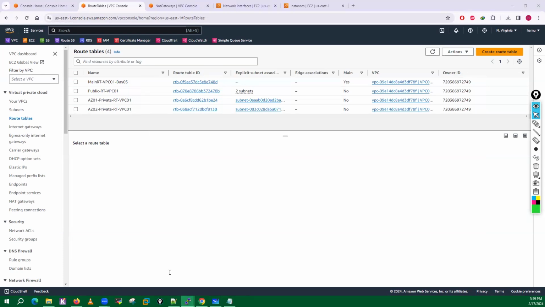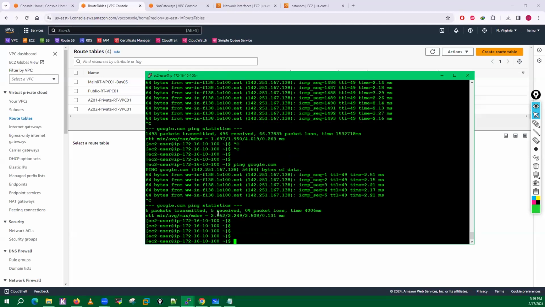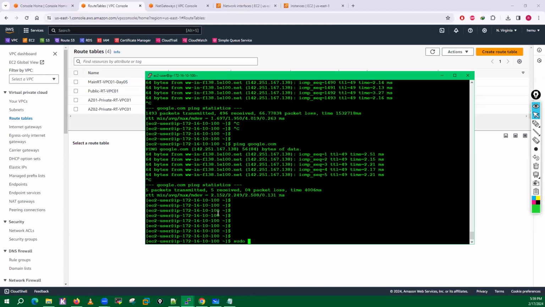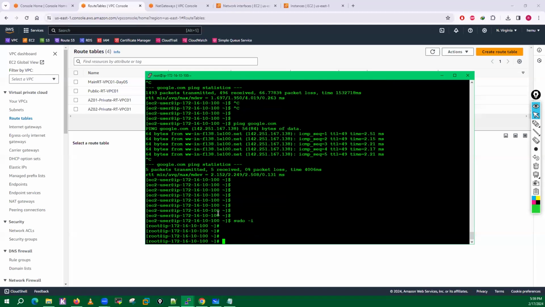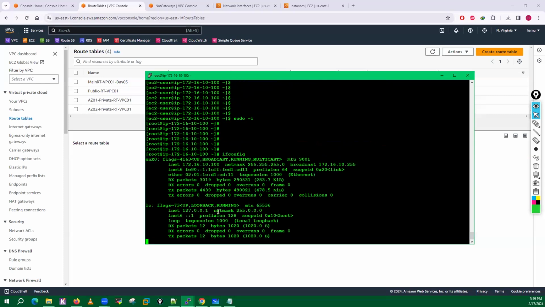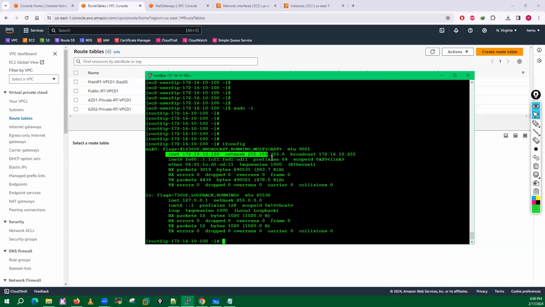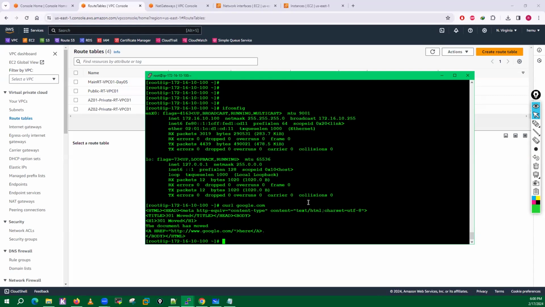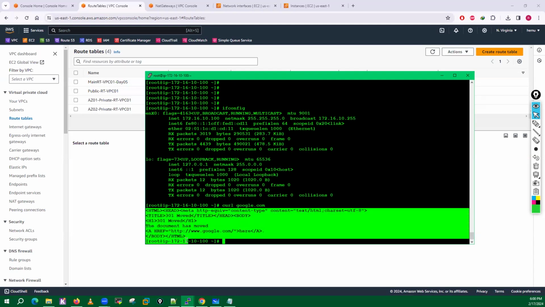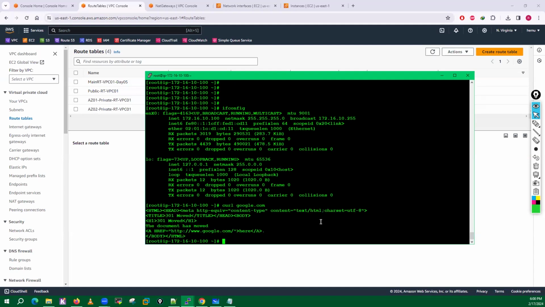Now, let me just show you one more thing. One student told me one thing. Let me just go with the root here. You can type ifconfig here. So this is the IP address. Let me just try with curl to google.com. See, I am able to get communication with Google.